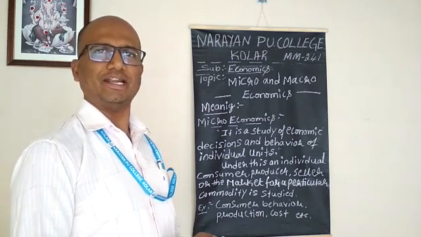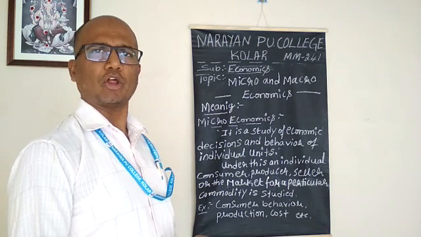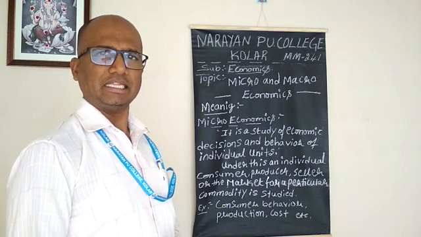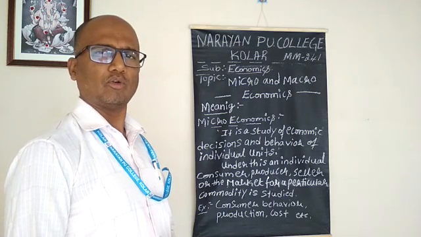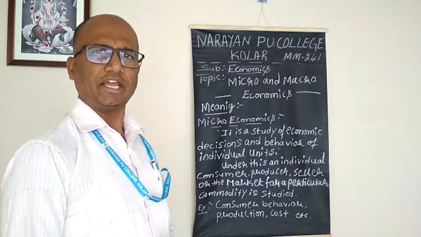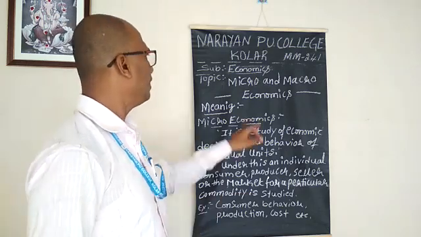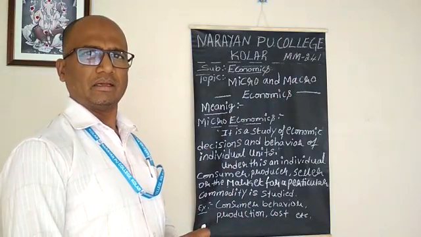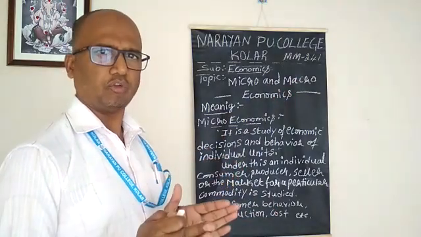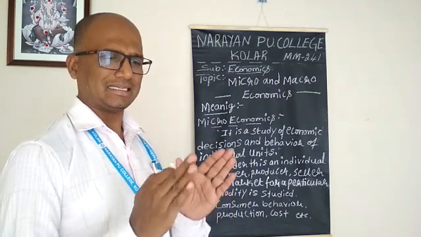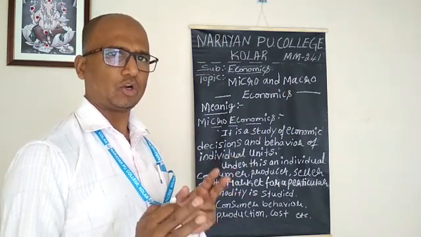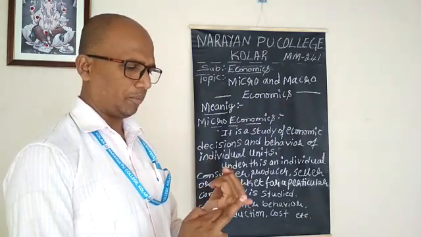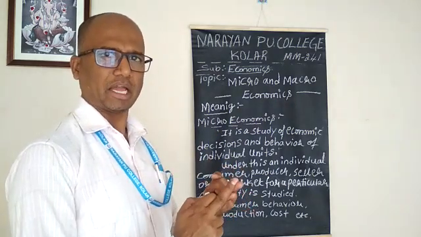In last class, we discussed the mixed economy, positive economics and normative economics. In this class, we are going to discuss one more very important topic. Weightage is 5 marks, namely microeconomics and macroeconomics. The subject matter of economics is studied under two broad branches, namely the microeconomic approach and the macroeconomic approach.